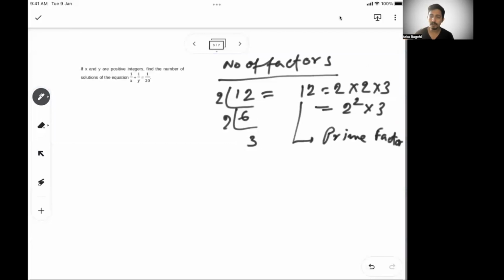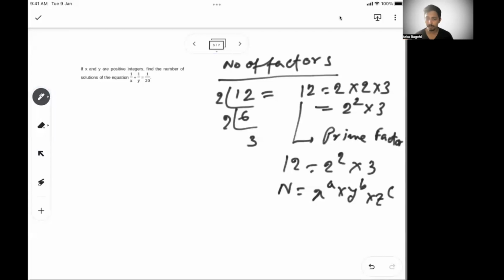Now, if I say 12 is 2 square into 3, including prime and non-prime, how many factors are there in 12? So if n is a number, and let's say x to the power a into y to the power b into z to the power c is the prime factorization of n.